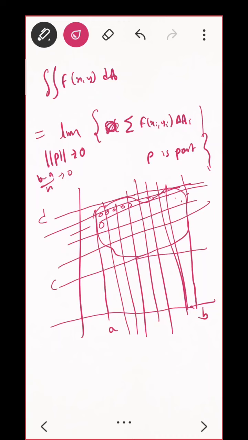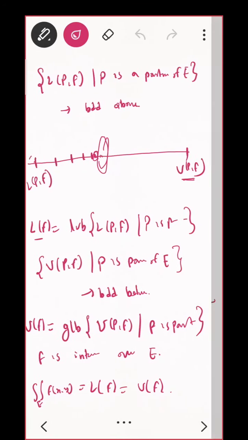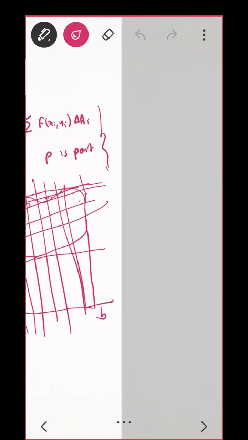Yes, if I add all these things I will get the area of that E. Correct? So similarly, this was how we defined the double integral over E. Next it was, what was that?